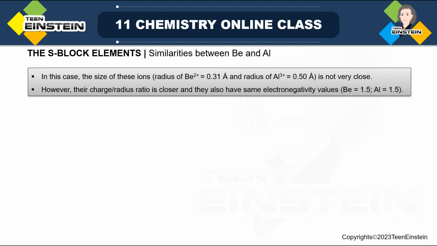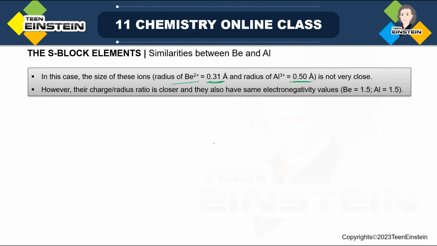Now when we are saying that there is similarity between two elements' properties, some things must be the same, that is, some information must be the same. For example, either their size or electronegativity or charge density, everything will be very close, that is, the values will be very close. Now in the case of these two elements, beryllium and aluminum, if you look at the size, the radius of Be2+ and the radius of Al3+ are not close to each other. So the size of these ions is not very close.